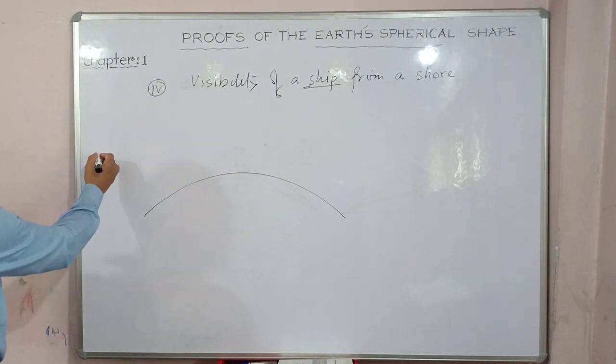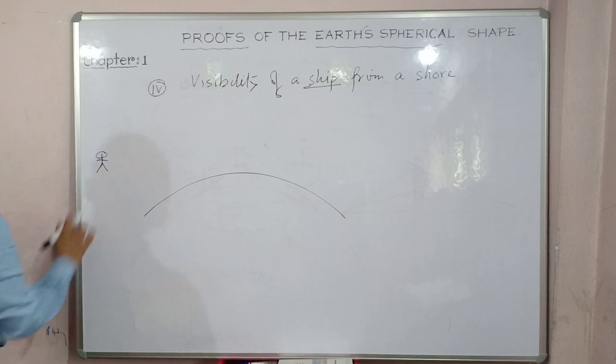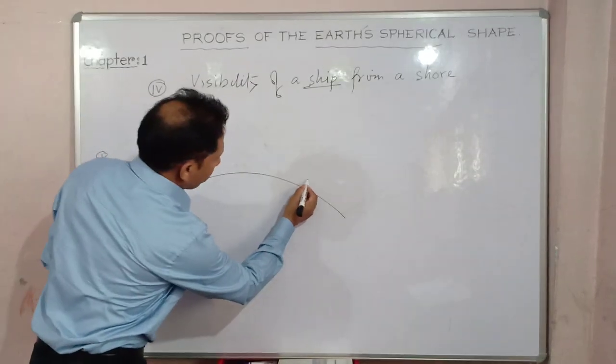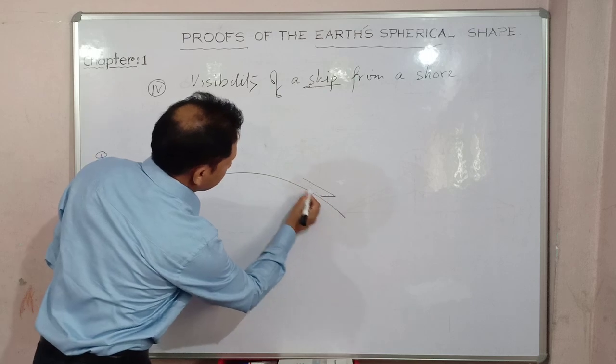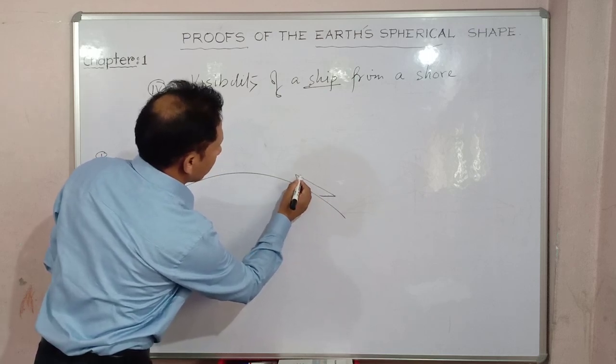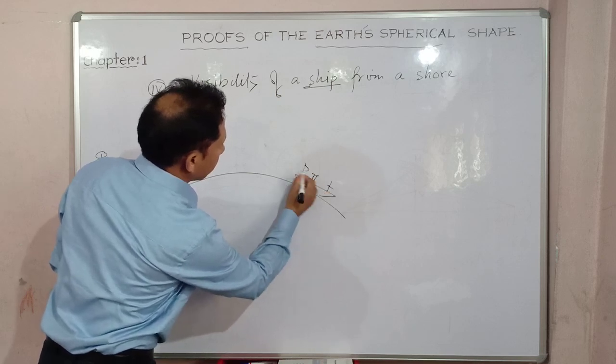Suppose you are somewhere here, on any higher ground, just noticing things out here. You consider yourself here. Now see, first of all, when the ship is in this position, try to understand these positions. Suppose this is the funnel, and this thing is there.